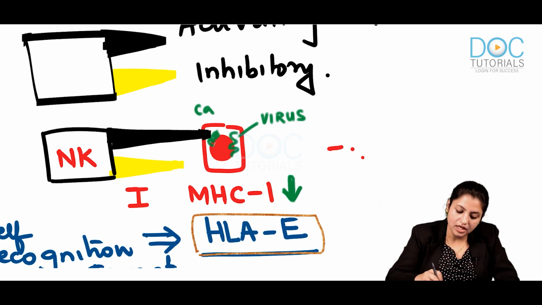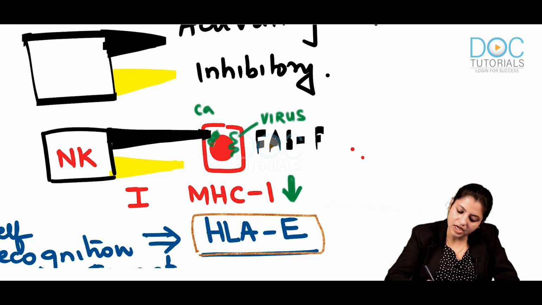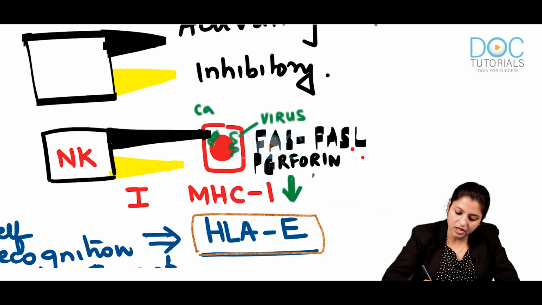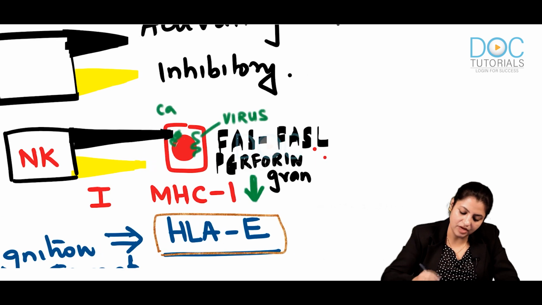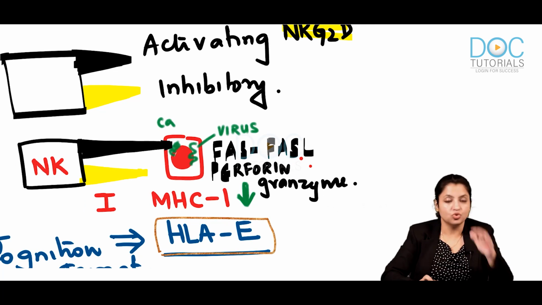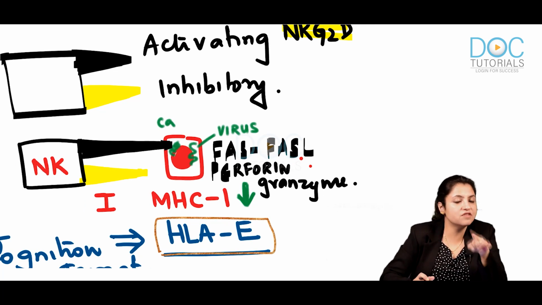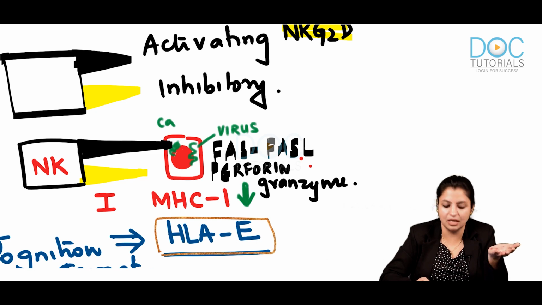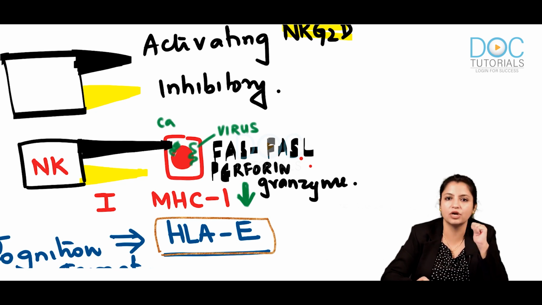And how does it kill? It kills either by the Fas ligand pathway or by the perforin granzyme pathway. So as soon as the virus or cancer enters the body, the MHC expression decreases. So the activating arm gets activated and kills the cell either by the Fas ligand pathway or the perforin granzyme pathway. Now, here is the catch.